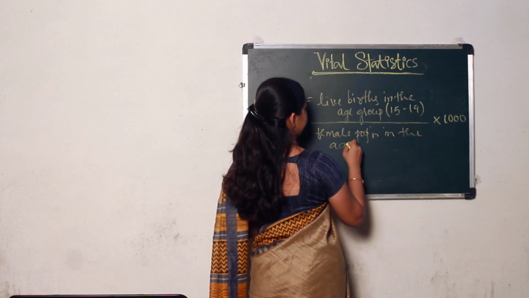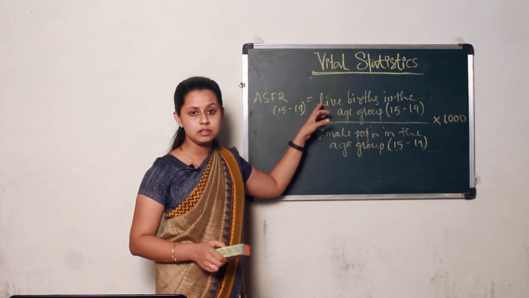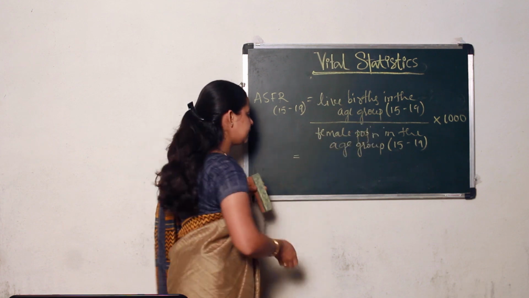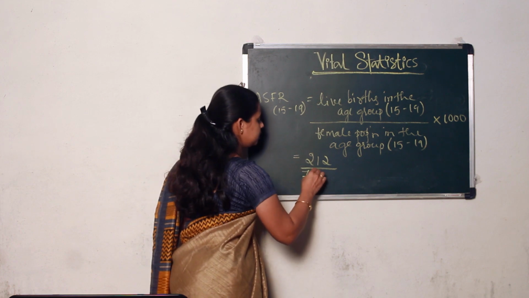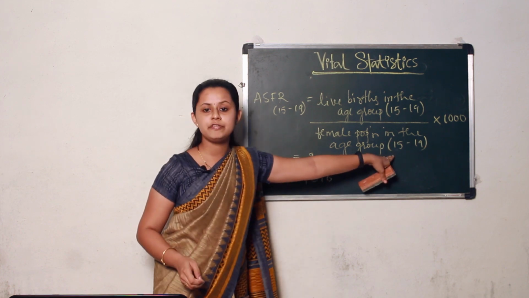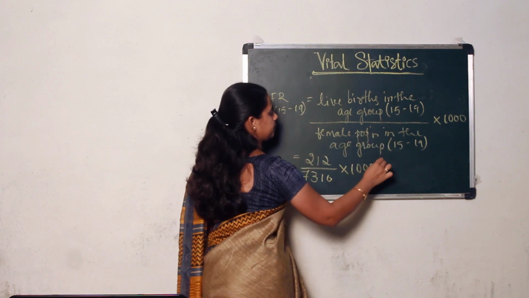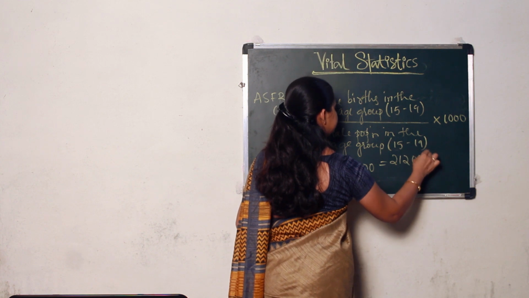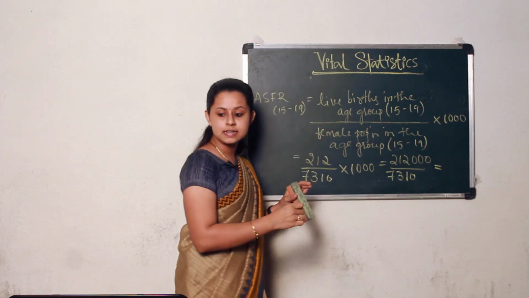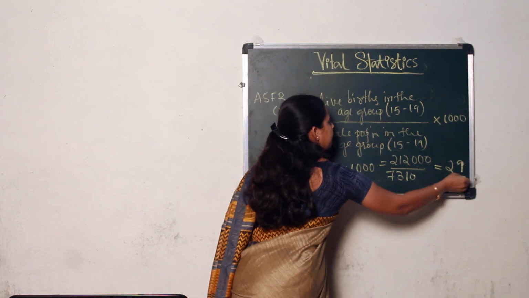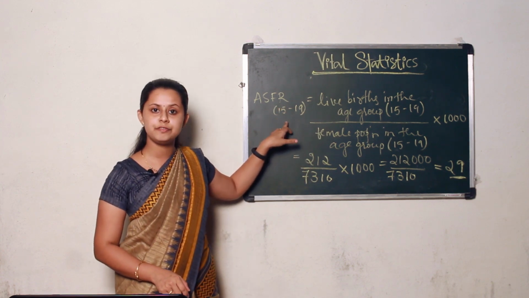So the value is: first value of live birth in the age group 15 to 19 is 212 divided by female population 7,310, that is in the age group 15 to 19. This you have to keep in mind, into 1000. So the answer is 29. This is the ASFR for the age group 15 to 19.